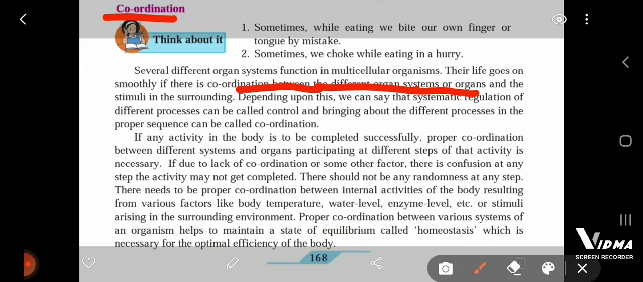So what is coordination? The systematic functioning of different life processes in living organisms. When different life processes and organ systems are working together smoothly, without disturbing the functioning of the body, it is called coordination.